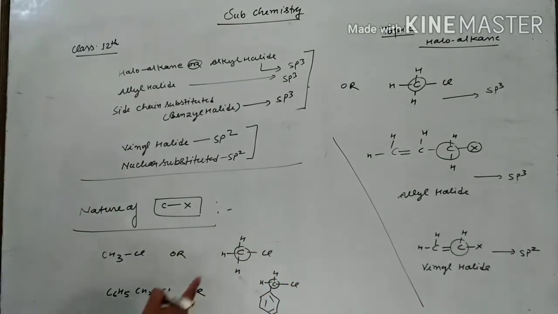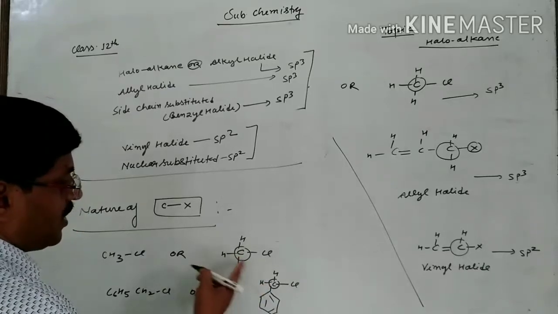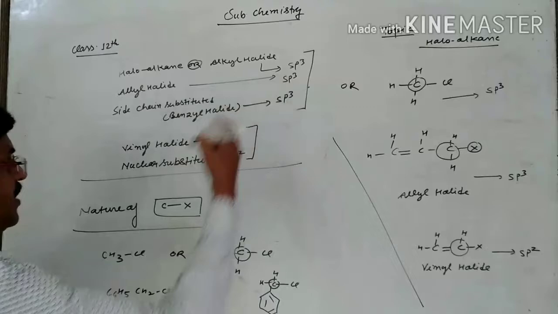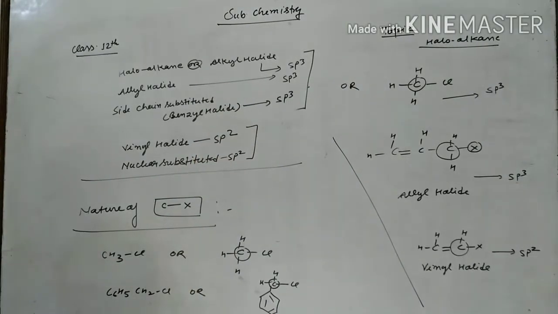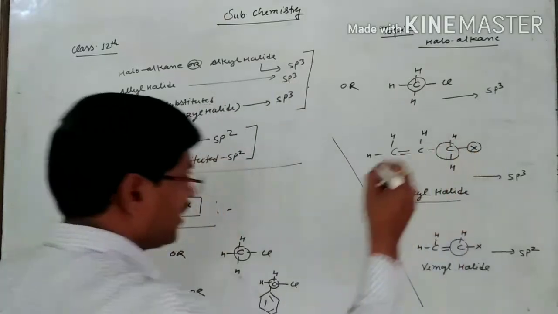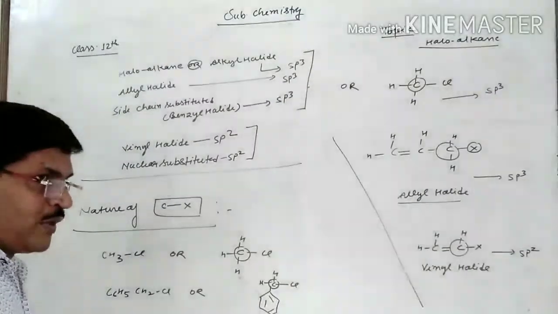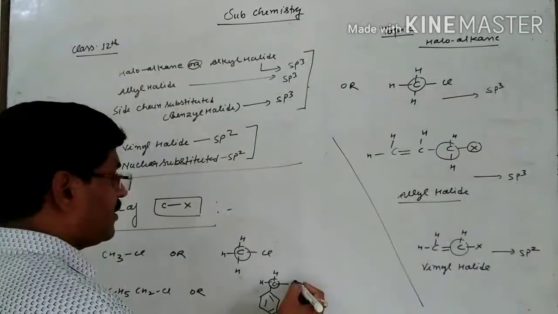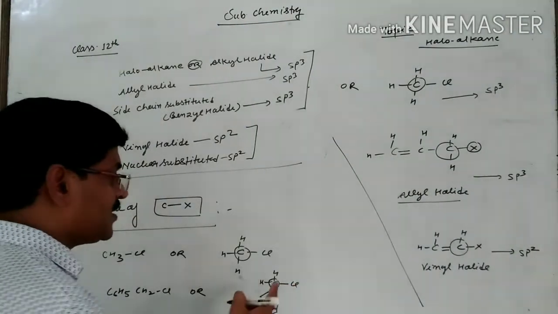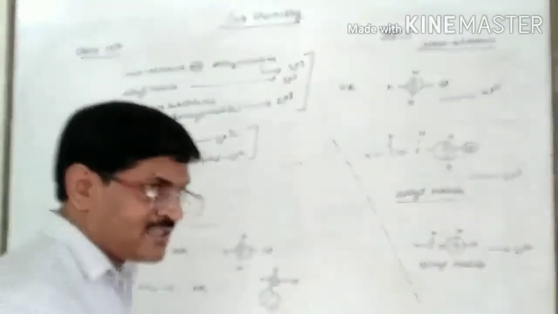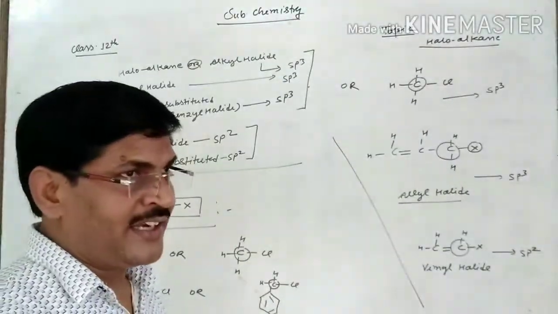In these all, you are saying all the bonds you are looking at here are sigma bonds and the hybridization, as you are saying, is sp3. If allyl halide as written here, you are saying sp3 hybridization. So one thing you have to remember, in these all, this C-Cl bond, it means halogen with carbon, has a tendency to polarize itself.